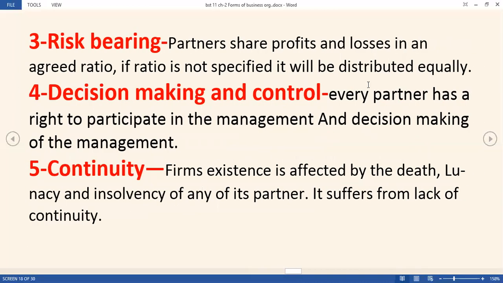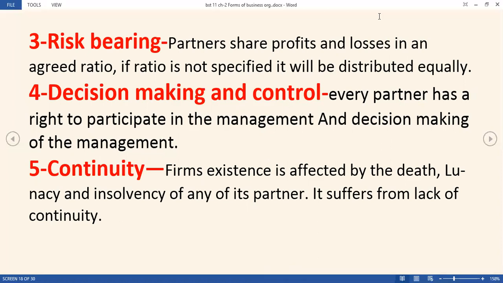Third point is given here, students, risk bearing. As all partners share the profits, risk can also be shared by all. This is actually a benefit of the partnership if we compare it with the sole proprietorship, because there was a single person who was bearing all the risk, but here risk has also been divided among a number of people. Next, decision making: all the partners are involved and they have overall control over the business activities.